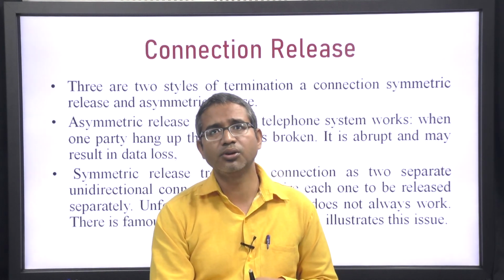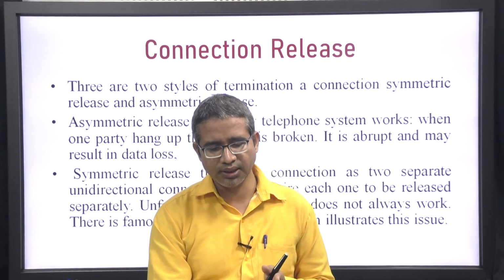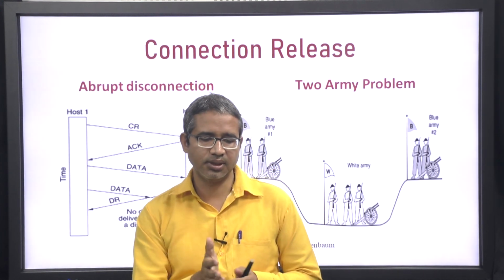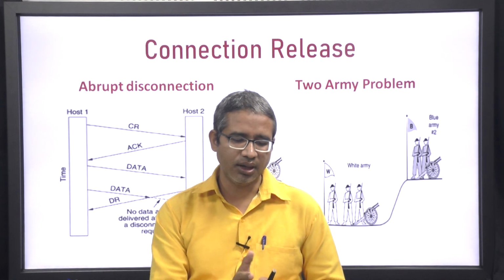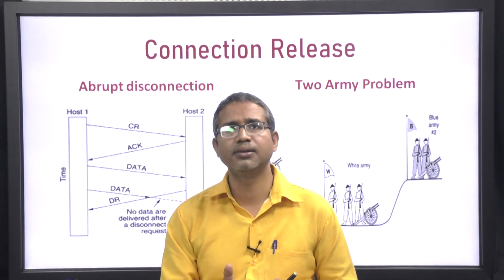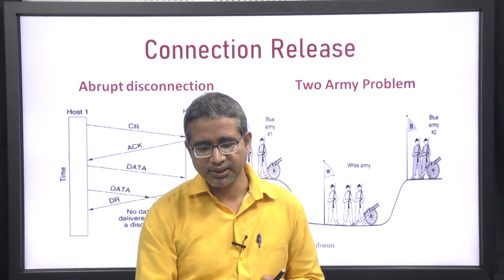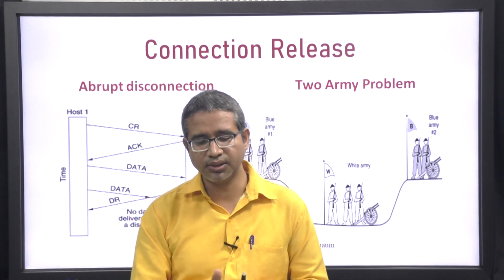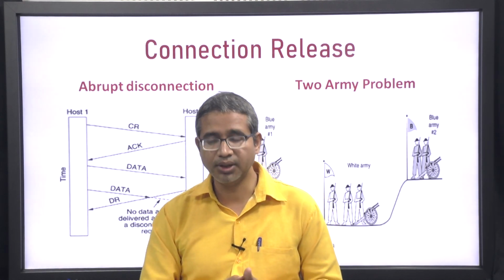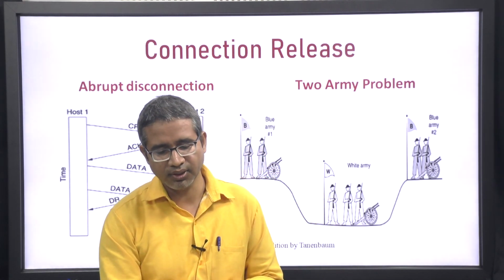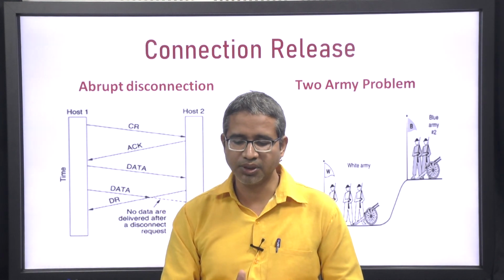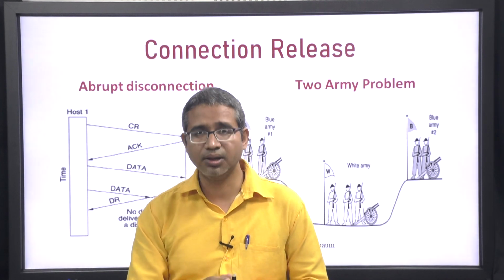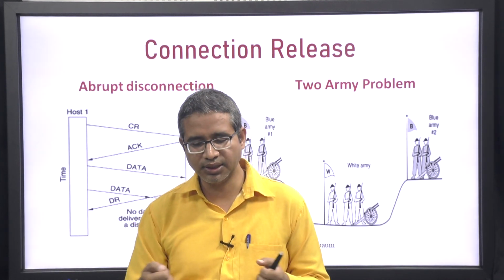With asymmetric release there is abrupt disconnection, and we can lose some data. That situation has been shown here in abrupt disconnection, and symmetric release can be understood by the two army problem. Here the blue army has 2 army persons in one place, and in the valley there are 3 army persons. The blue army wants to attack the white army, but they want to attack in a synchronous way.